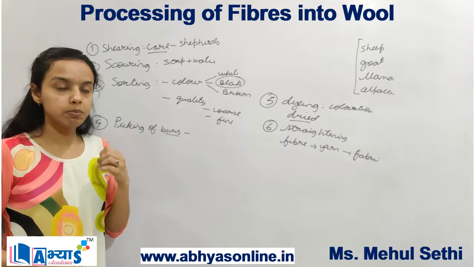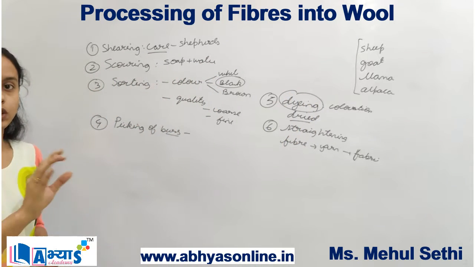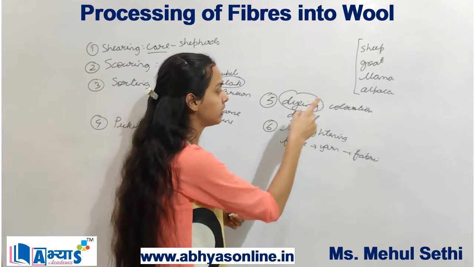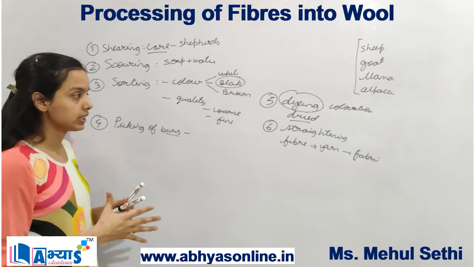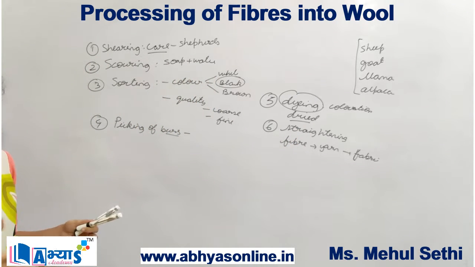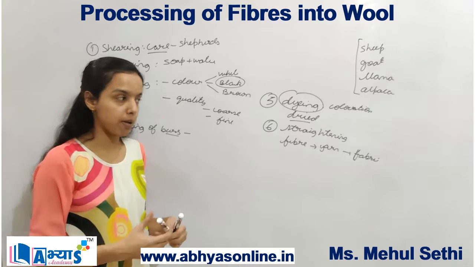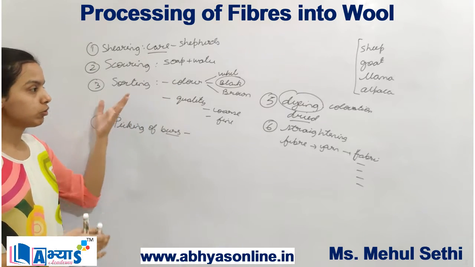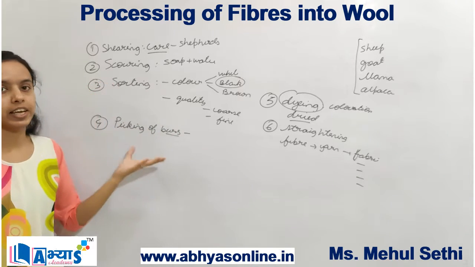Now when you have picked the burrs, it is ready for the dyeing process. That means you can add colors to the wool in any color you want. Now when you have added the color, they are left in the open to dry in the sun. Once dried, you can do the process of straightening or combing, in which the different fibers are mixed together to make a yarn, and from yarn you can make the fabric, and from this fabric you can make numerous types of clothing material. So this was the complete process to make a fabric from the fleece in case of wool.